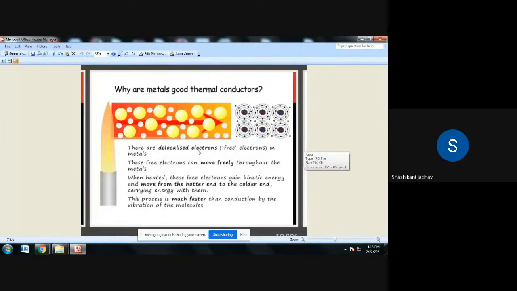Okay, so this is one object. In this object, this is a solid object. In that object, a number of molecules are there.